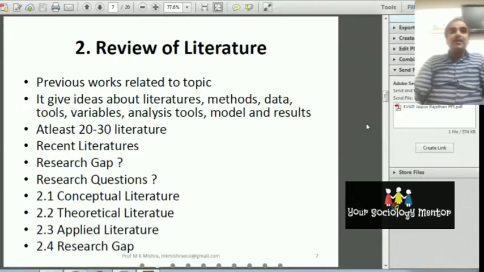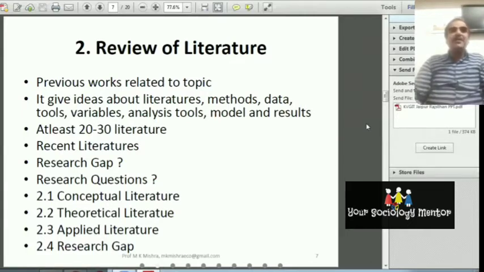You will get the benefit of seeing how the previous researchers used their methods, what are the sources of their data, what are their tools, what variables they have chosen, what are their methods of analysis tools, what models they have selected, what are their results, how they have interpreted the results, what are their conclusions. All those ideas you will get from the literature review.